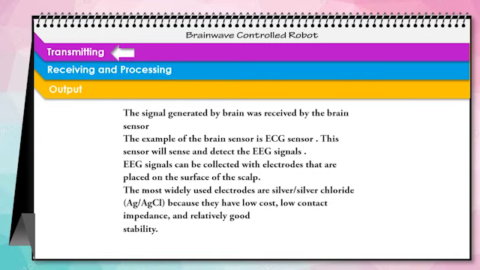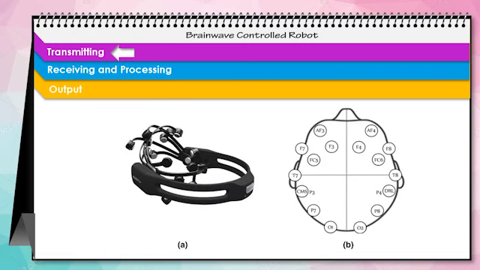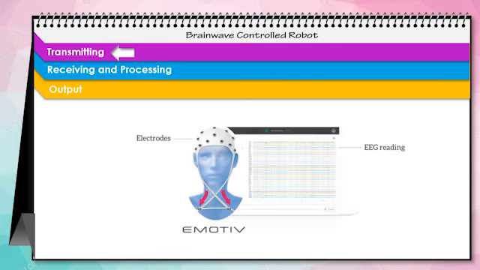The EEG signal can be collected with electrodes that are placed on the surface of the scalp. The most widely used electrodes are silver or silver chloride because they have low cost, low contact impedance, and relatively good stability. This is an example of the ECG sensor, the electrode, and the EEG readings.